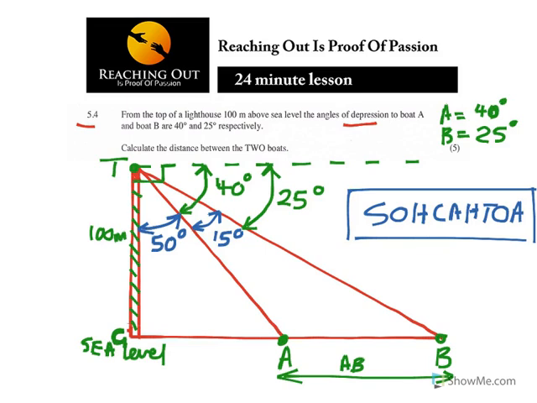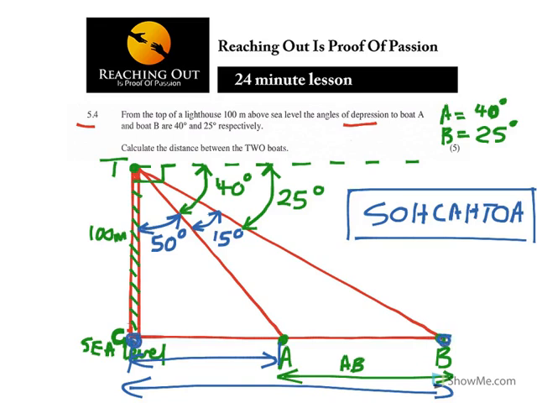Now, for us to find AB, we need to find distance GA from the ground, from the origin there, and we also need to find distance GB. If we subtract GB from GA, we'll get that. You understand? We look from the distance from this part to that part. Then we look from the distance from that part to that part. Then we subtract to get AB.